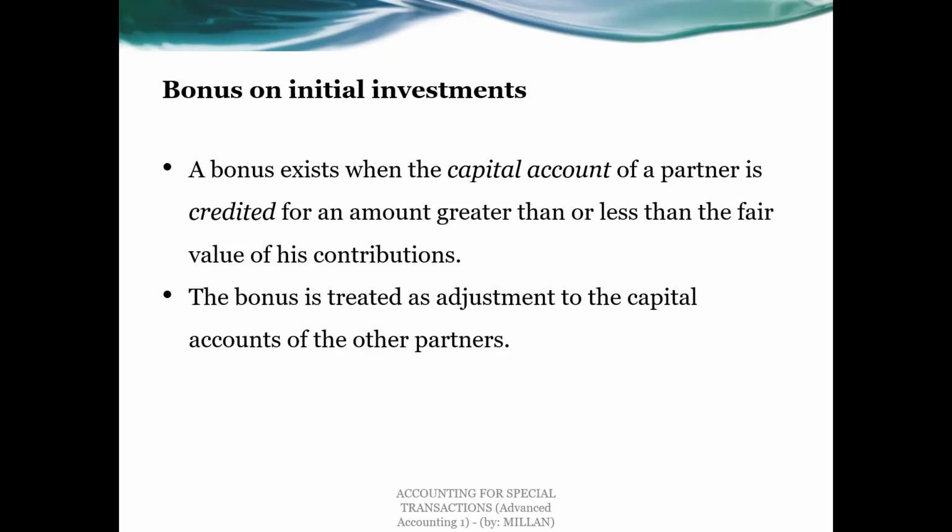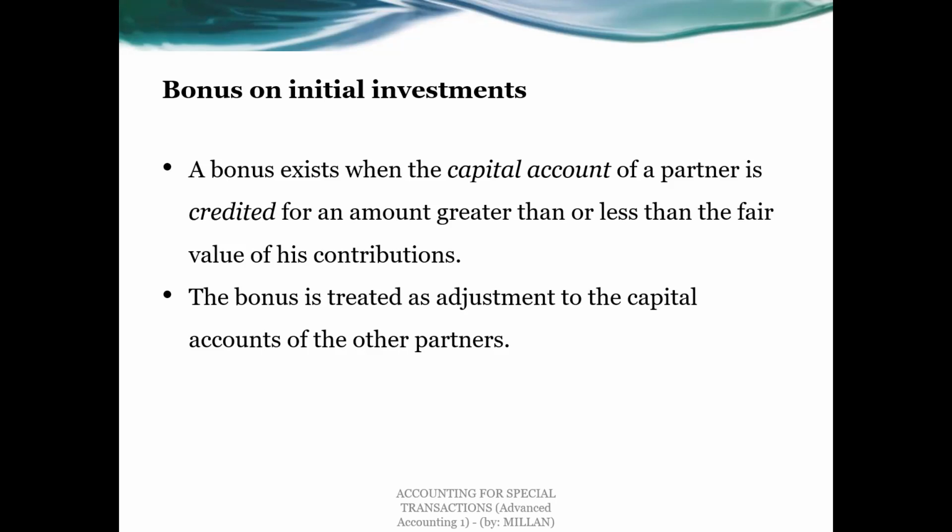As you can see, the actual contribution is only 100,000, but the amount to be recorded in the partnership books is 120,000. So you call it a bonus to the incoming or new partner, wherein the difference of 20,000 will be taken out from the capital of the old partners, A and B. So that is how you treat bonus.